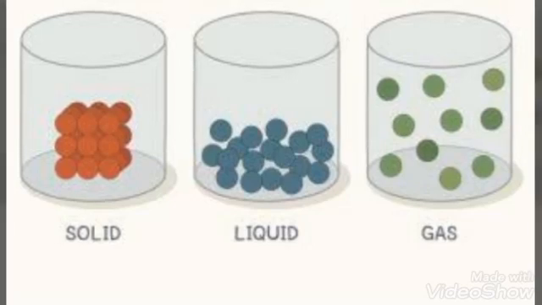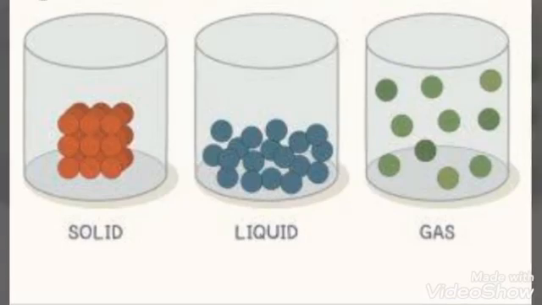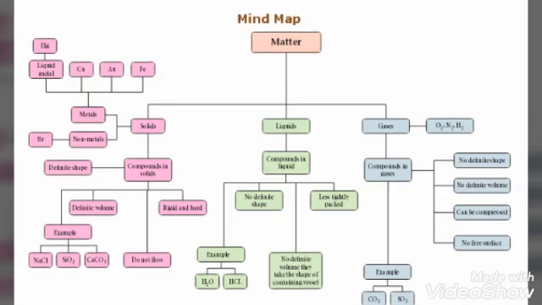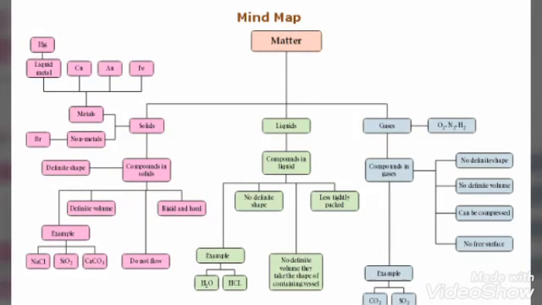An example for compounds in solid state is NaCl, for liquid state H2O, and for gases, an example is carbon dioxide. Now this is the mind map for this lesson. You can have a look at it.